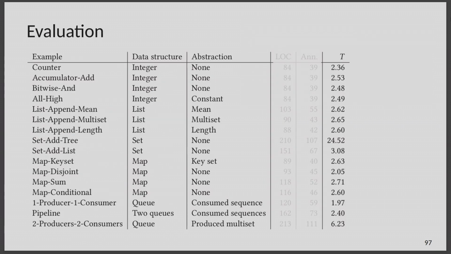Okay. So we've evaluated this on a bunch of examples. As you might imagine, if your shared value is an integer, then you can do a bunch of stuff that commutes. You can have bitwise operations, you can add things, you can multiply things. I've already talked about lists. If you have an append-only list, then you can prove that a multiset abstraction will be low in the end. You can do the same for a length abstraction, or if you have a list of integers, for example, for a mean abstraction.